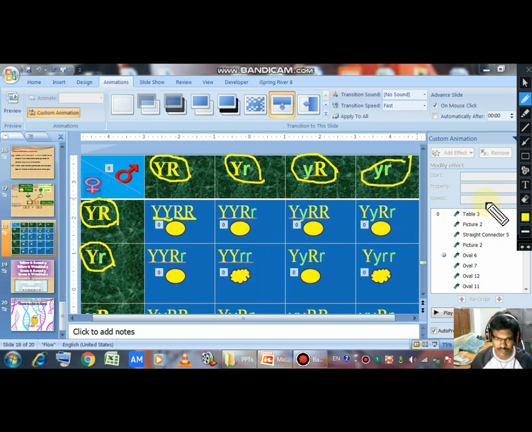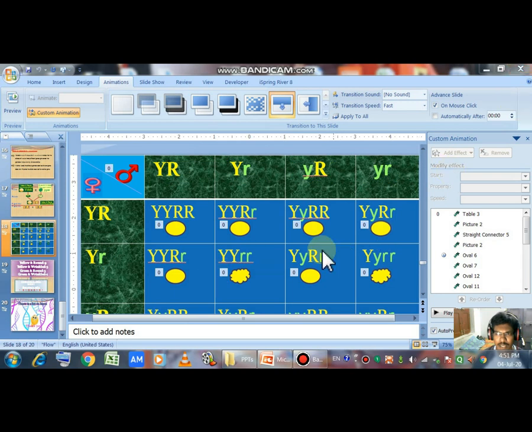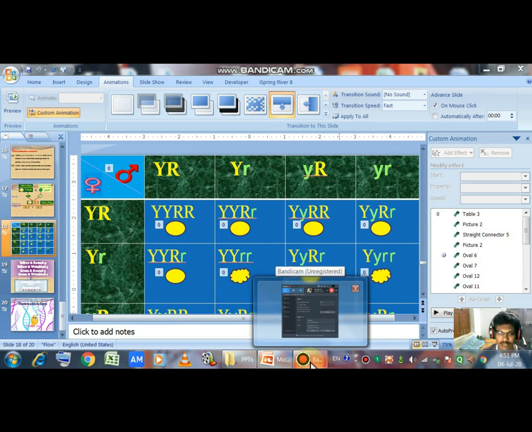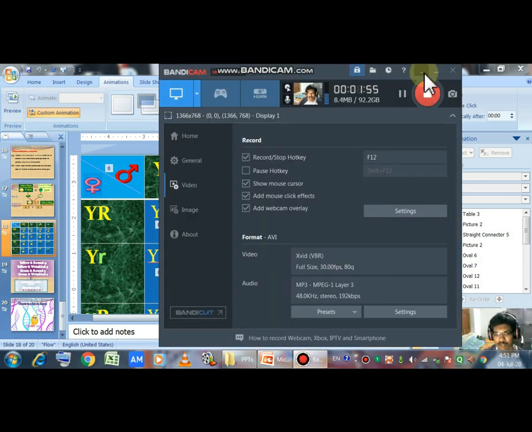In the same way, how many yellow and round, how many yellow and wrinkled, how many green and round, and how many green and wrinkled will be obtained in the F2 generation? Just try and tell me, and if you have any doubt, write in the comment box. I will explain.